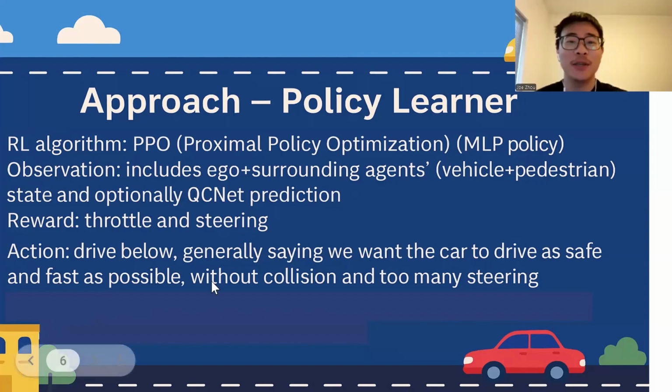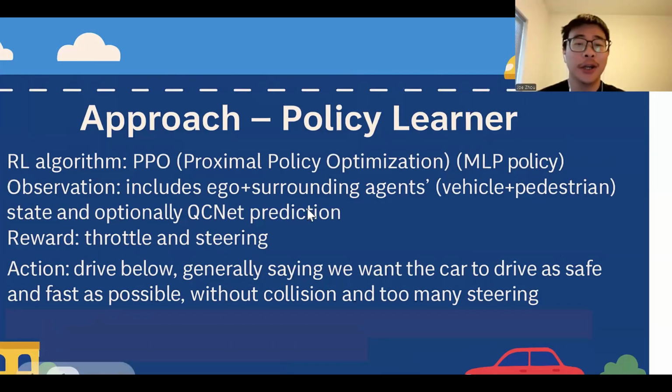Sorry, for the PPO, as we mentioned above, we are using PPO as our RL algorithm, with MLP policies. The observation space includes the ego and surrounding agents, including vehicles and pedestrians, states, and of course optional QCNet predictions. And the action space has only two controls for the car, which are throttle and steering.